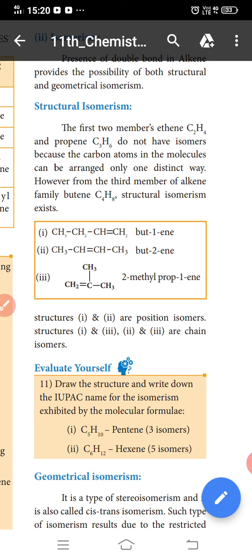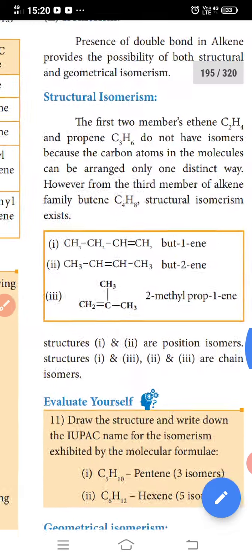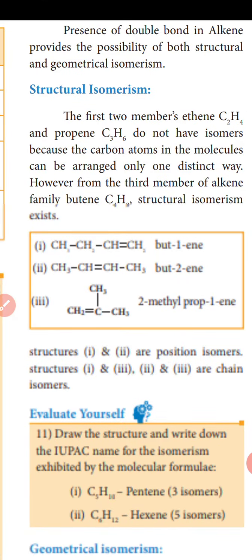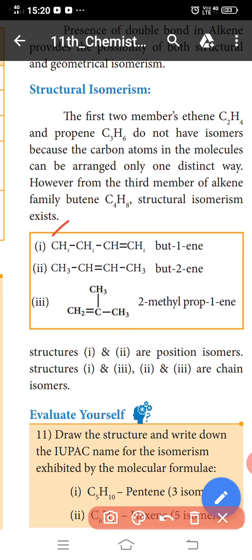C2H4 and propene C3H6 do not have isomers because the carbon atoms in the molecules can be arranged in only one distinct way. However, from the third member of the alkene family, butene C4H8, structural isomerism exists. The first one, butene: the 1, 2, 3, 4 means four carbons are present, but the double bond can form at different places.